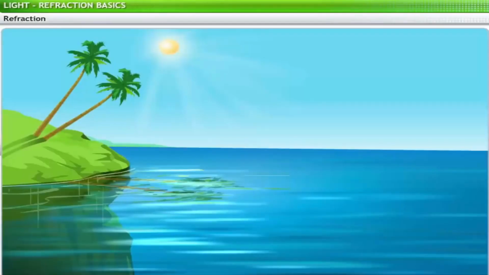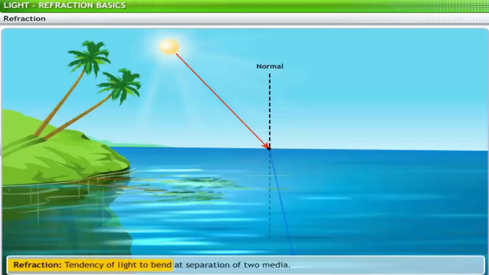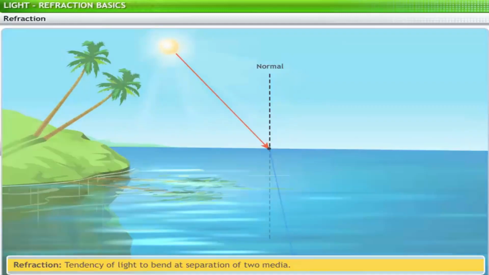When a ray of light propagates from one medium to another, for example, from air to water, its velocity changes, and hence it deviates from its path. This tendency of light to deviate or bend at the point of separation of two media is called refraction. Let's return to our original question.